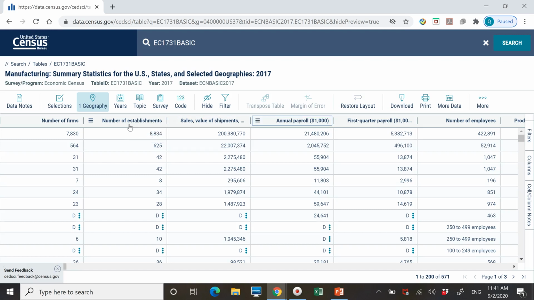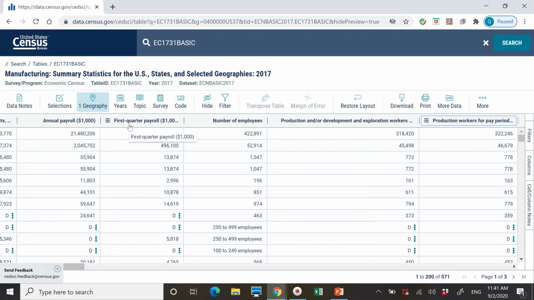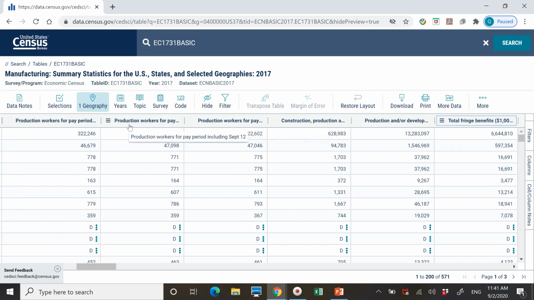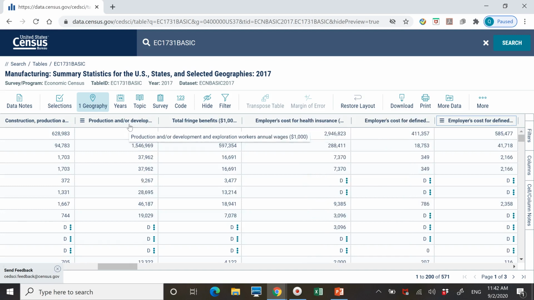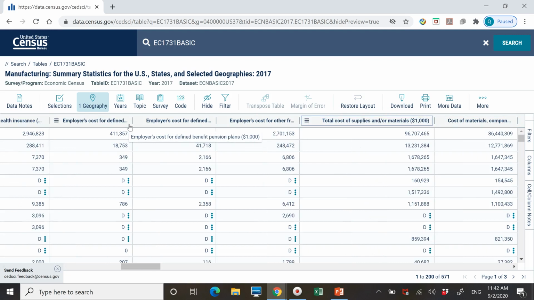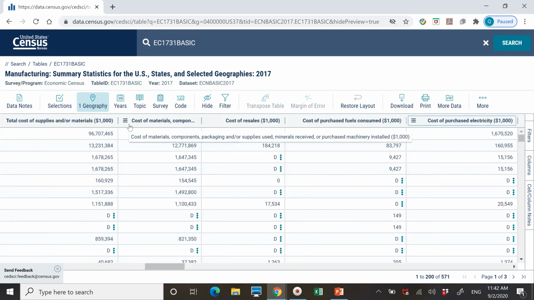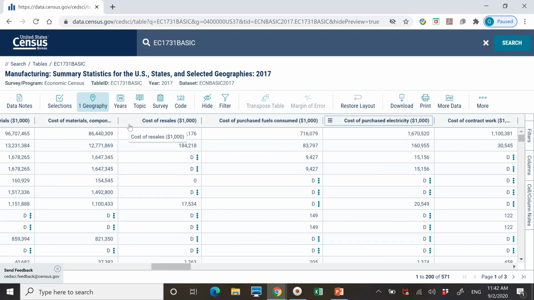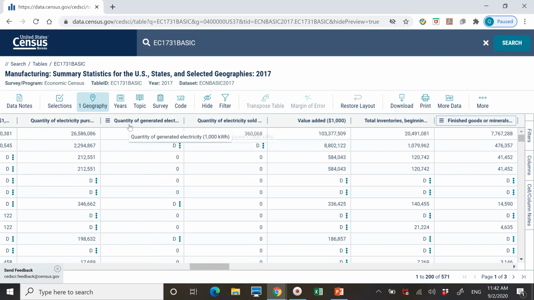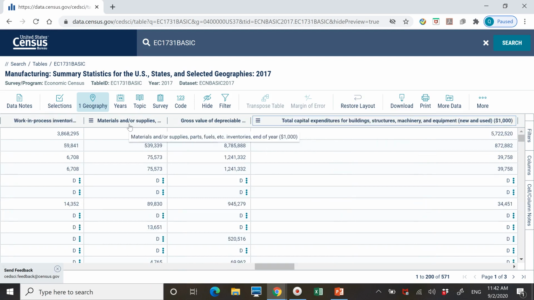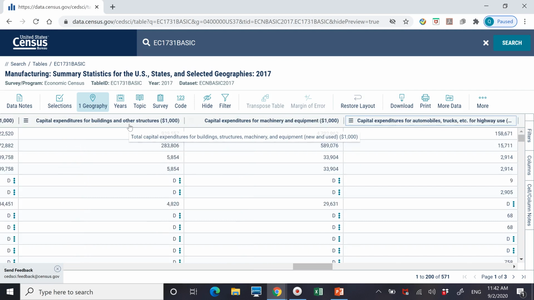There are labor costs, including salary, benefits, health plan, etc. There are costs of supplies and/or materials, energy, utilities, etc. There are also expenditures for buildings, structures, machinery, and equipment, including depreciation on equipment and buildings.